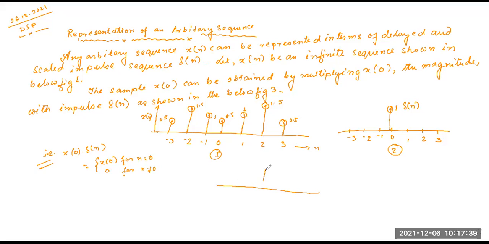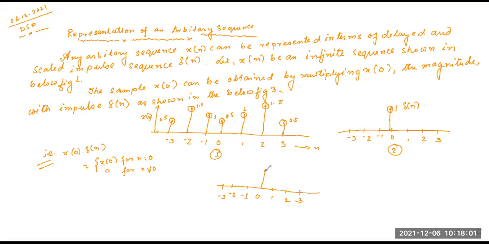This will be 0, this will be 1, 2, 3, and this will be -1, -2, -3.